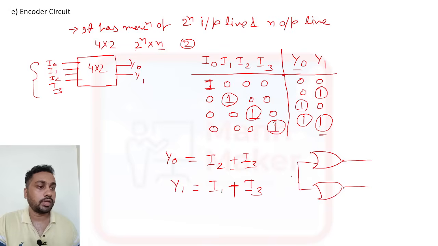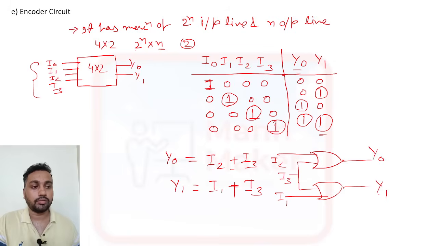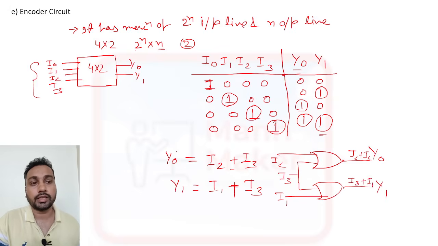Here we have a common input, that is I3. And we have I2 and I1. This is your Y0 and this is your Y1. So here you get I2 plus I3, and here you get I3 plus I1. This is the logic diagram, so using these expressions you can design your diagram.